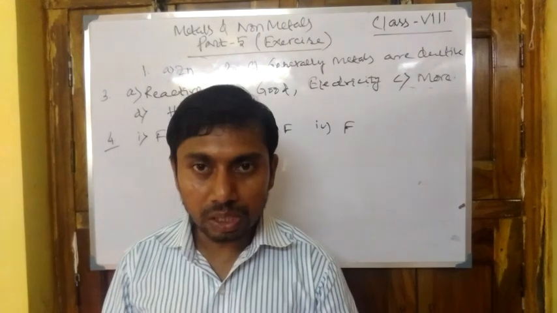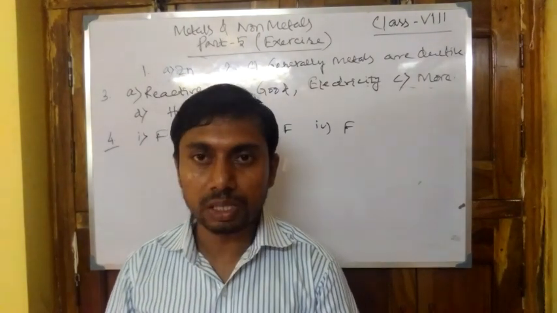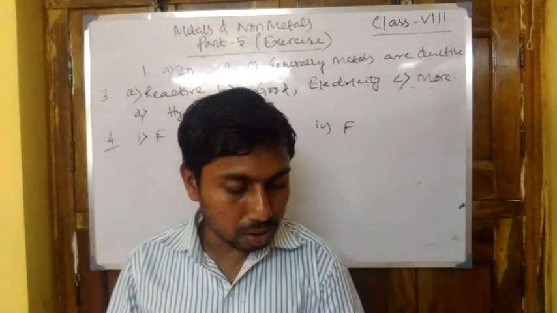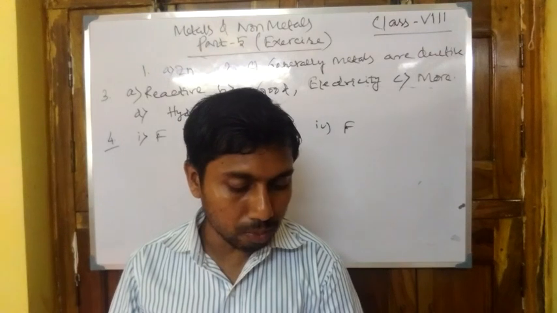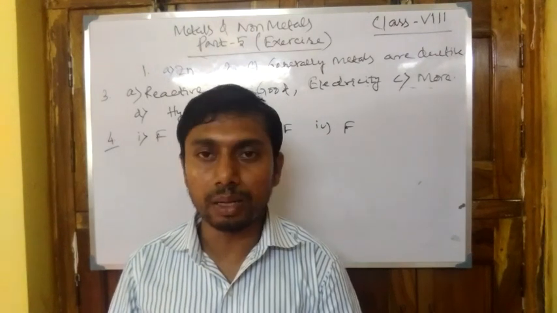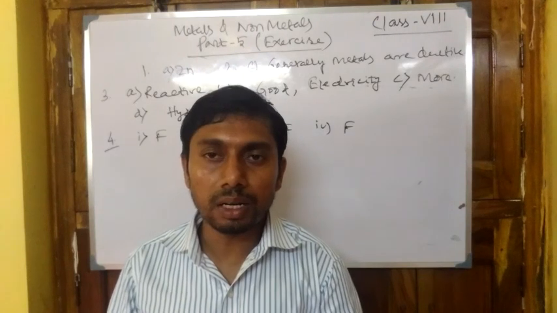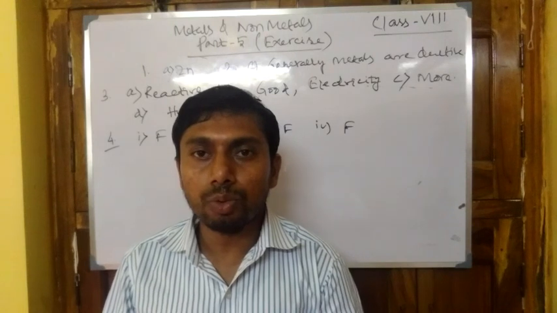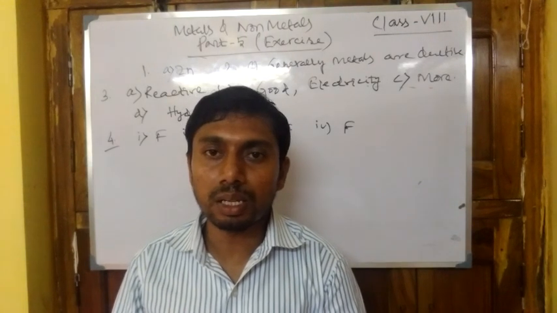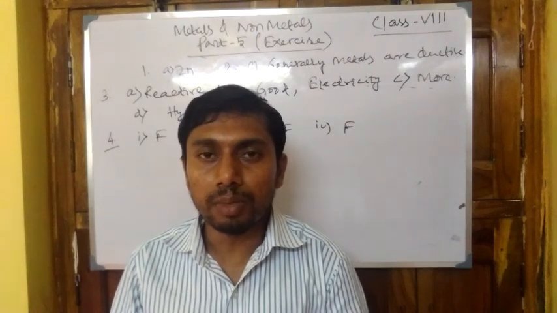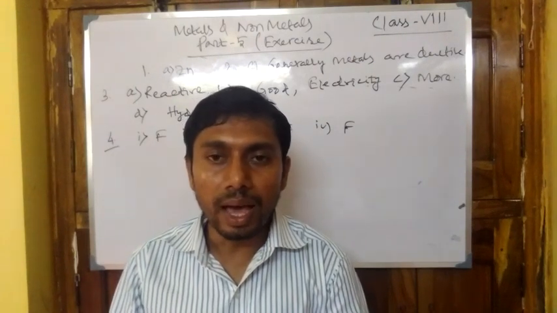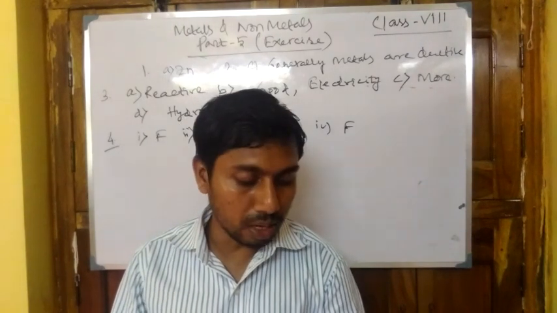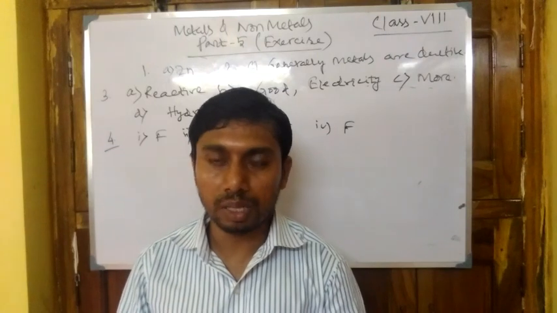Now question number 6. Today we will discuss up to question number 6, so it is the last question. First, give reason for the following. Aluminium foil is used to wrap food items. Why? Because aluminium is a metal, and metals have the property of malleability. To wrap food items, thin sheets are required, and for this reason aluminium is chosen. As aluminium is malleable and can be made into thin sheets, it can be used to wrap food items. So that will be the answer.